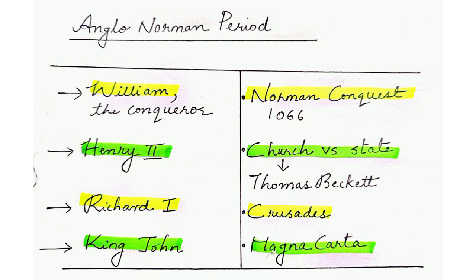And finally, we have King John, during whose rule Magna Carta came into existence. So, this was made by the barons. This is regarding the feudal system which existed then after the Norman conquest. So, this was brought by the barons to make sure that their rights were protected. So, these are some points we should remember from the Anglo Norman period.